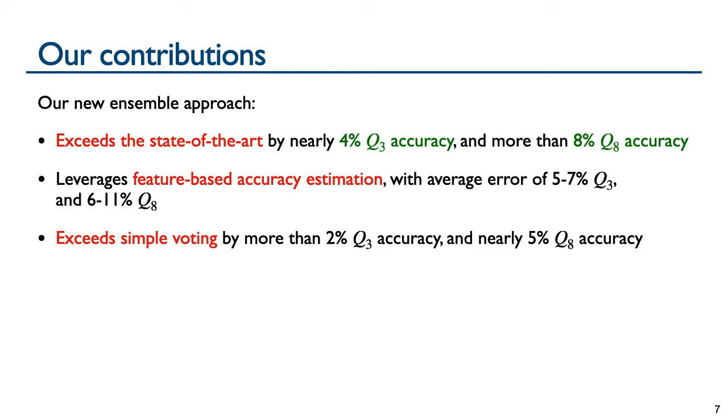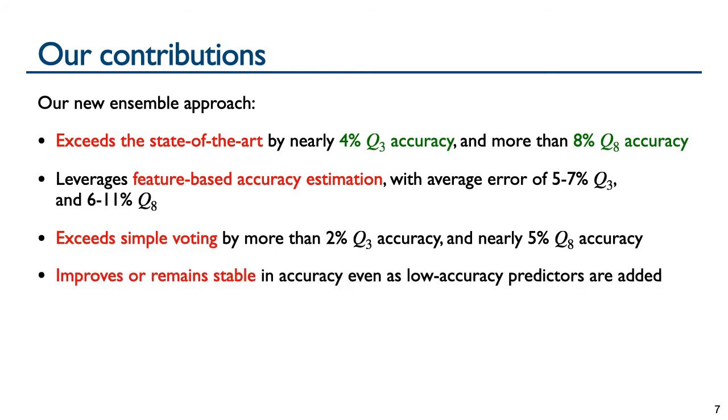Our ensemble outperforms the accuracy of simple voting by more than 2% for 3 states and nearly 5% for 8 states. A unique aspect of our ensemble approach is that as the number of predictors in the ensemble increases, the ensemble accuracy does not degrade, even as low accuracy predictors are added.